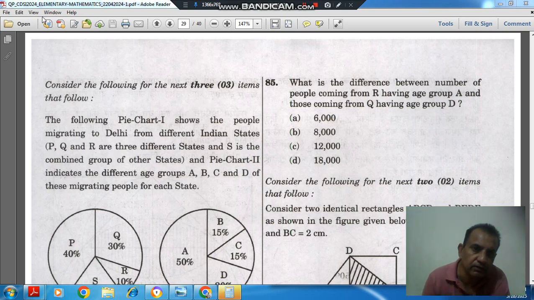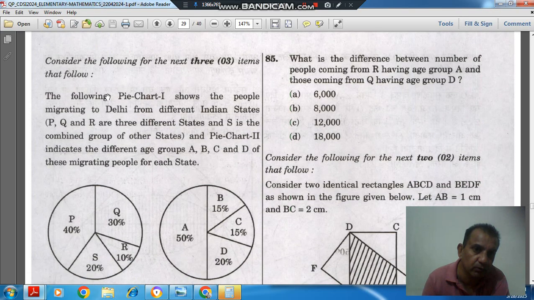Hello, welcome again. We are solving the elementary mathematics paper of year 2024 of the CDS 1 exam. For questions 83 to 85, there is a common statement: consider the following for the next three items that follow. The following pie chart 1 shows the people migrating to Delhi from different Indian states. P, Q and R are three different states, and S is a combined group of other states.